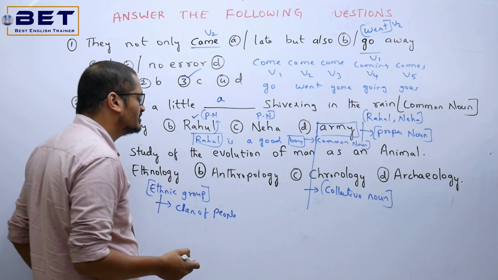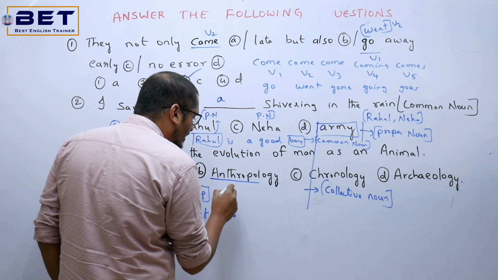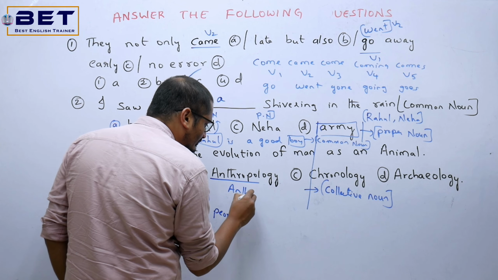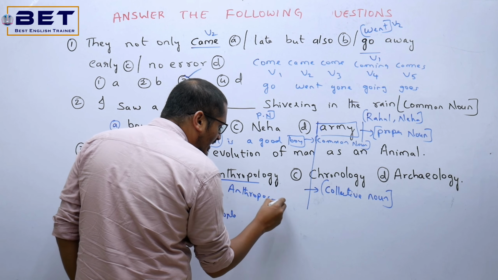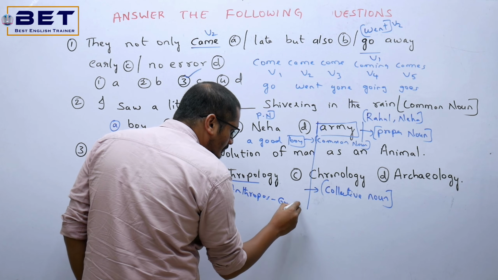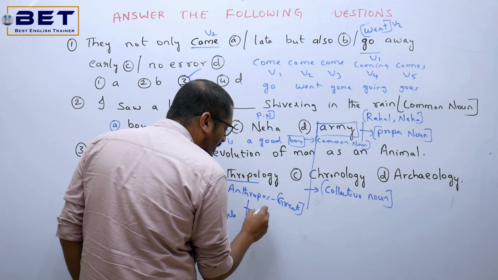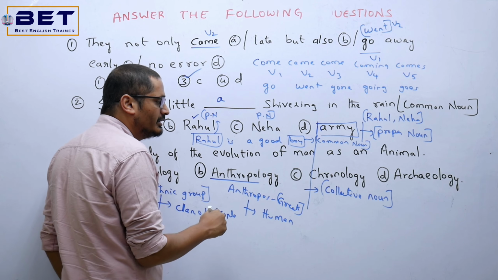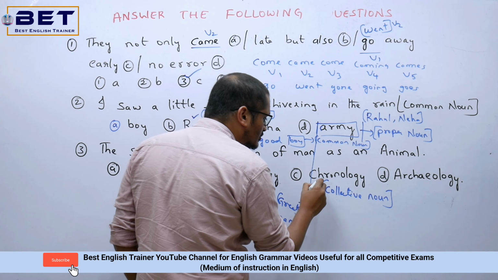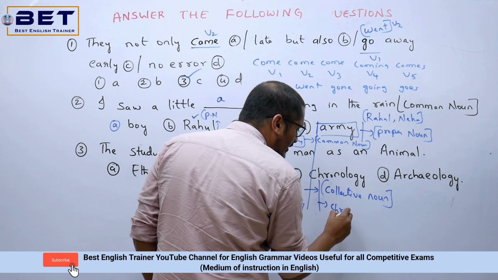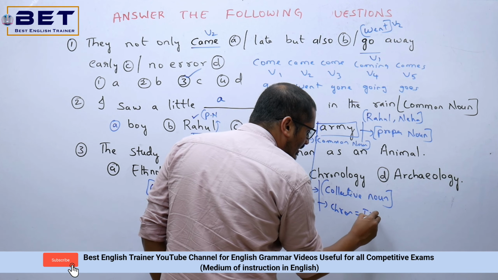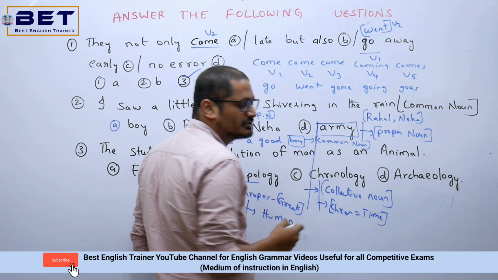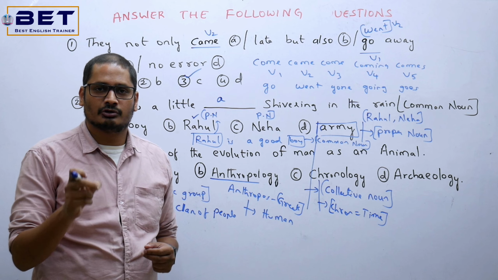Next we have anthropology. Now what is this anthropo? Anthropos is generally a Greek word. Okay, that means human. So study of human beings is called as anthropology. Next we have chronology. Now what is this chron? C-H-R-O-N. Chron is equal to time. For example, I said chronograph watch.